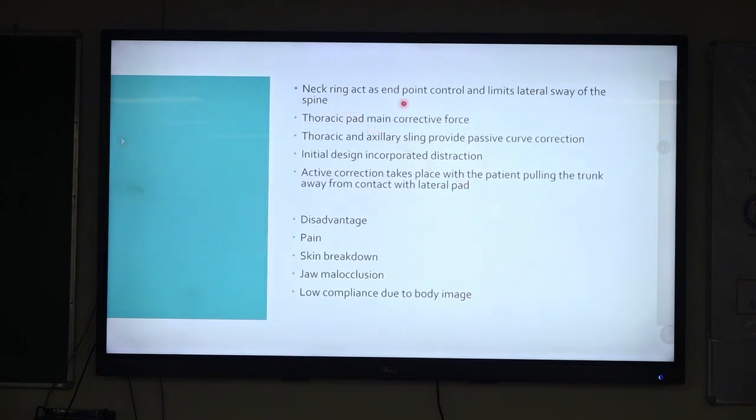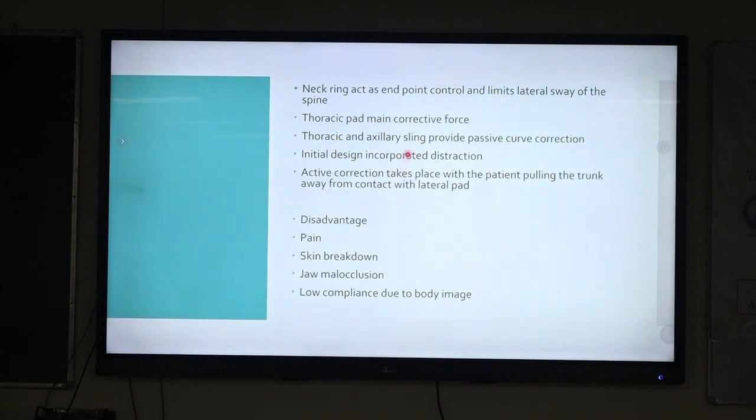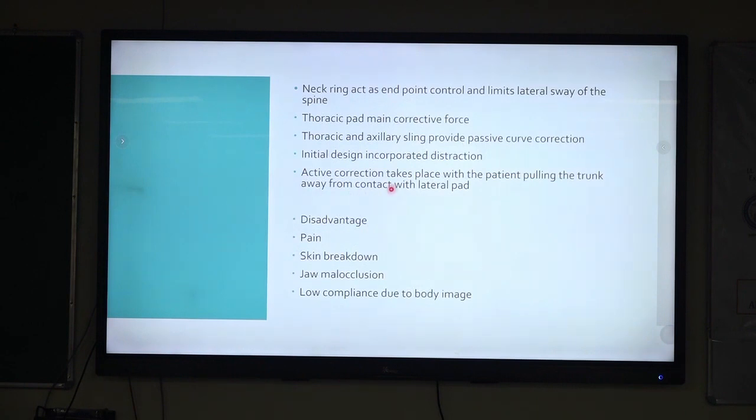The neck ring acts as an endpoint control and limits the lateral sway. There is a thoracic pad that acts as the main corrective force, or the derotation force. The thoracic and axillary slings give the counter force for the correction from the thoracic pad. Active correction also takes place when the patient tries to correct themselves from the lateral force given through the thoracic pad. The disadvantages are that it can cause pain, jaw malocclusion, skin breakdown, and low compliance because it is not very cosmetically appealing.